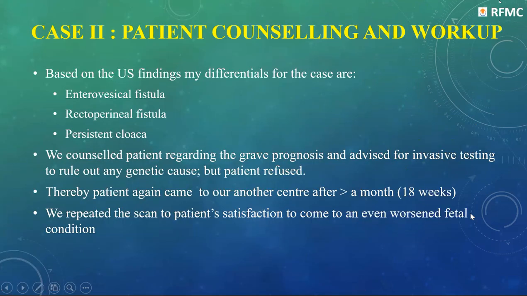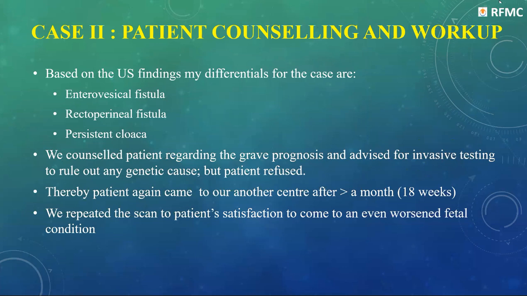Now, based on the ultrasound findings, my differentials for the case were intravesical fistula, rectoperineal fistula, and persistent cloaca. Now, in intravesical fistula, since we were able to see the calcified intraluminal finding, enterolithiasis, which is basically due to the mixture of urine. When the urine mixes with the meconium, then it gets calcified. And we can see some calcification in the lumen. Then in that case, we can suspect intravesical fistula.